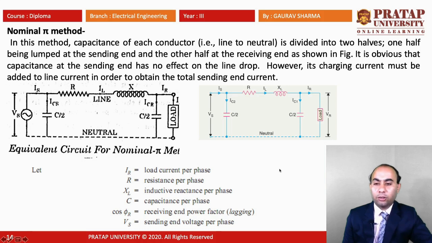Here also IR is the load current per phase, R is the resistance per phase, XL is the inductive reactance per phase, capital C is the capacitance per phase, cos phi r is the receiving end power factor, which is lagging, and Vs is the sending end voltage per phase.